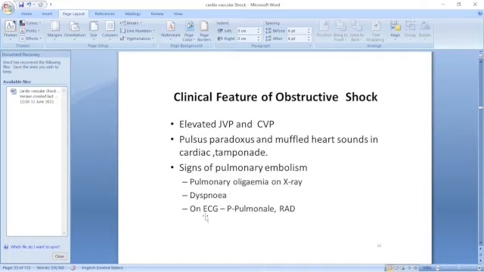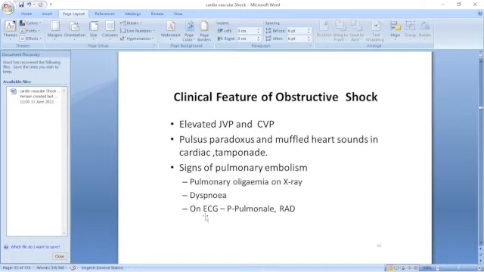Obstructive shock is shock associated with physical obstruction of the great vessels, systemic or pulmonary circulation, and several conditions can result in this form of shock. They are not very common, but it can be there. Tension pneumothorax, pulmonary embolism, aortic stenosis, then hypertrophic subaortic stenosis, abdominal compartment syndrome, where the pressure may be high. Abnormal heart rhythm, heart rate, reduced blood pressure, cool clammy skin.